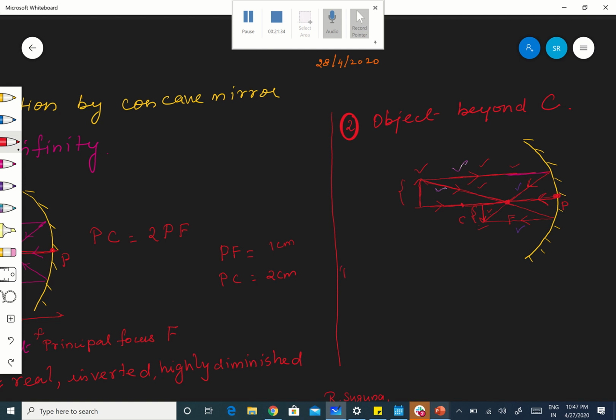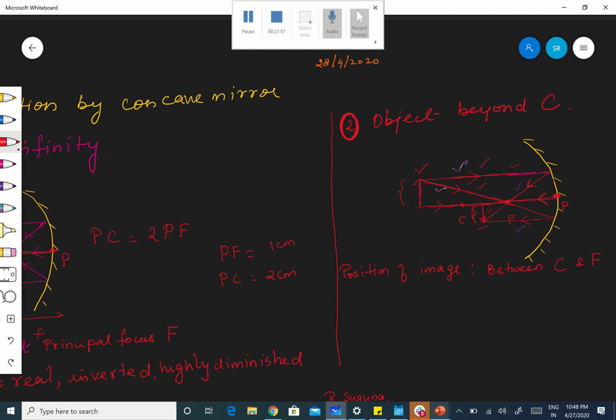Okay, therefore now you come to the position of the image. Where is the position of the image? The object is beyond C, the position of the image will be between C, the center of curvature, and the principal focus.